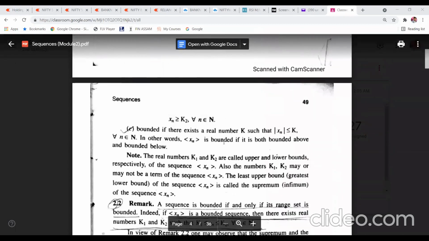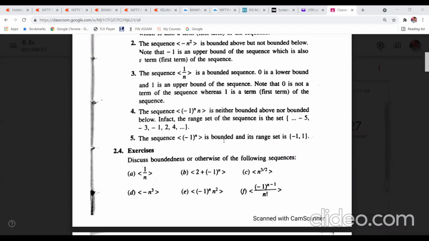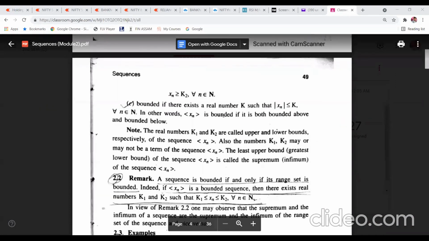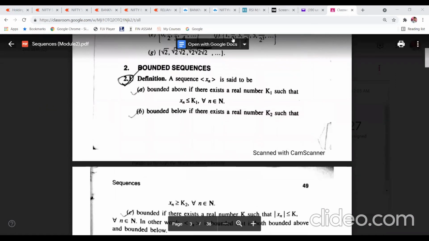Now, I will take this part and then I will stop here. So now, a bounded sequence is the same as a bounded function. For a bounded function, what do you need? The function must have a lower bound and an upper bound. The same concept is here. A sequence xn is said to be bounded above if there exists a real number k1 such that xn is less than or equal to k1.